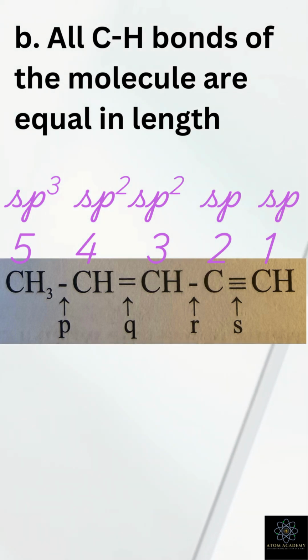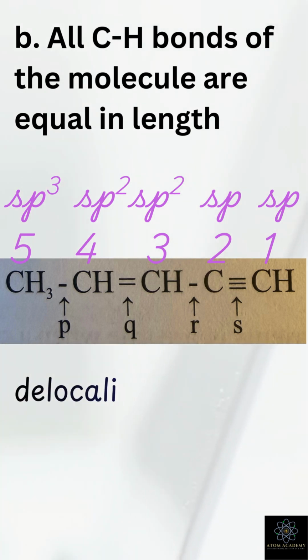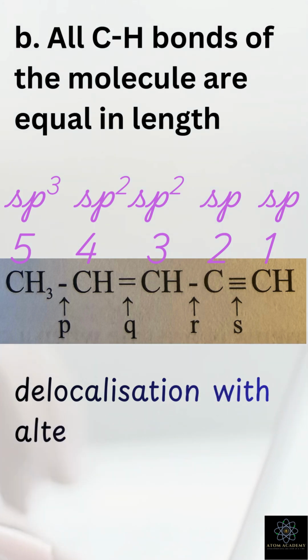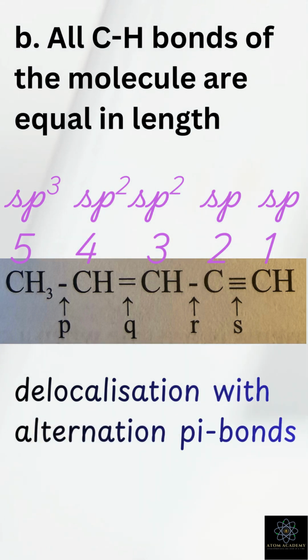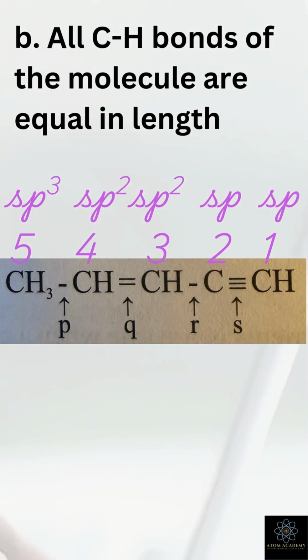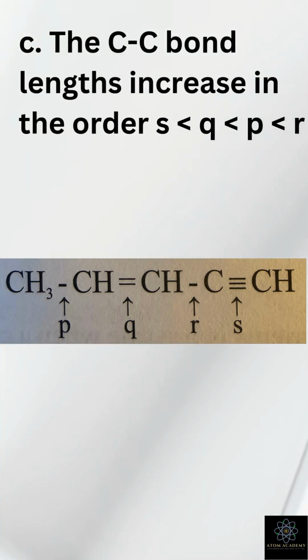One might argue that due to alternating pi bonds, delocalization occurs. However, even delocalization does not make all carbon-hydrogen bonds equal because sp, sp2, and sp3 carbons still form bonds of different lengths. Statement C. The carbon-carbon bond lengths increase in the order s^r.